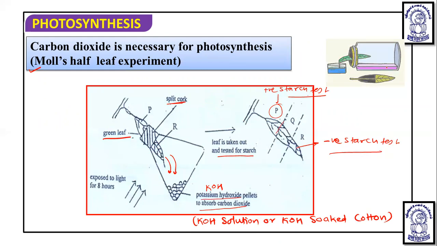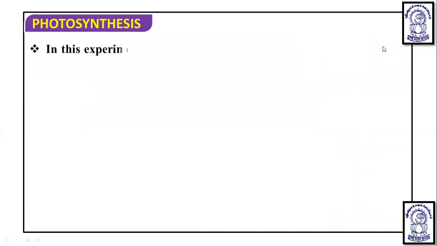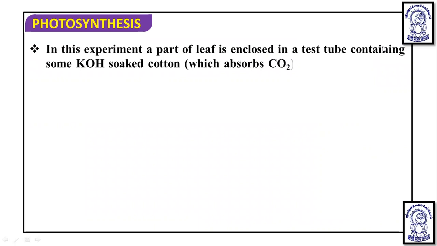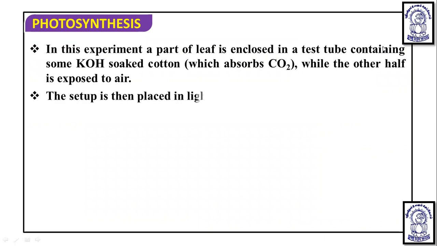The same way you can perform this experiment like this also. Here in this experiment, a part of the leaf is enclosed in a test tube or conical flask containing KOH soaked cotton which absorbs CO2, while the other half is exposed to the air. The setup is then placed in light for some time.